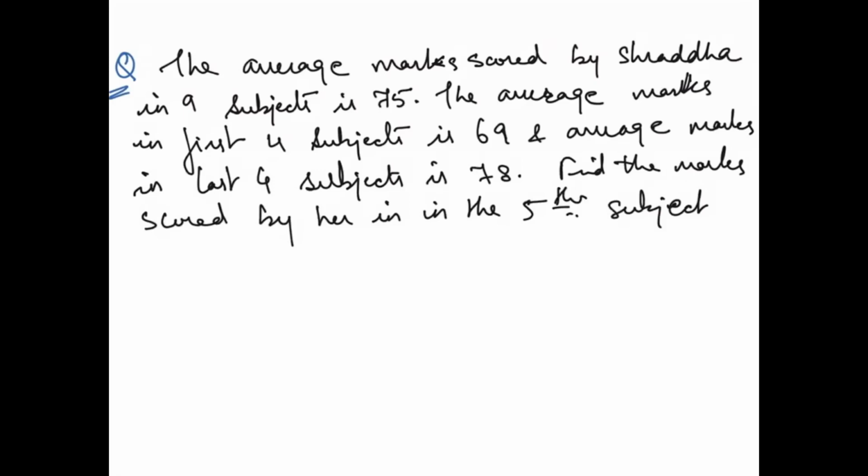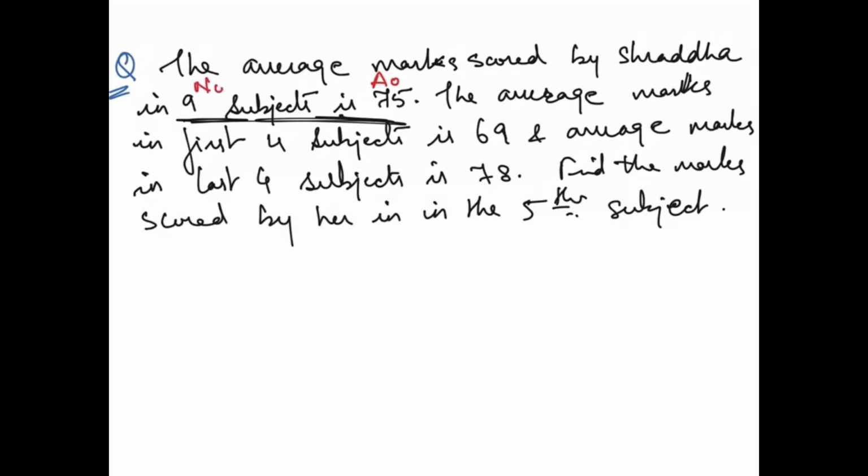Okay, all right. The question is, the average marks scored by Shraddha in 9 subjects is 75. So you got what? No, this is A0 and N0. Sorry. So I'll just put it across for you. This is A0 and this is N0. Okay.